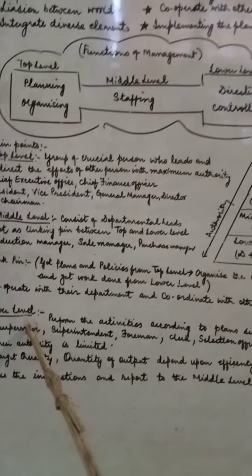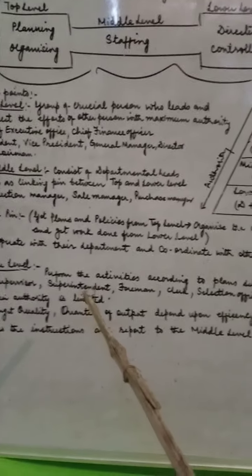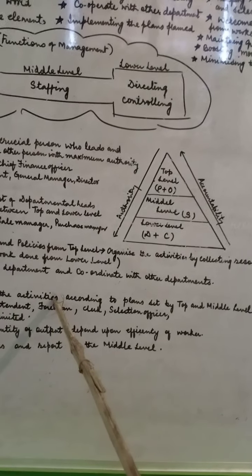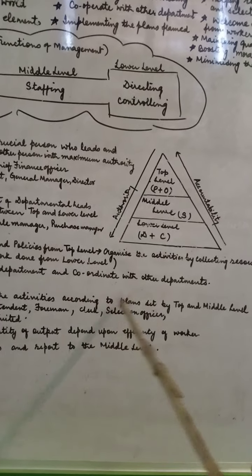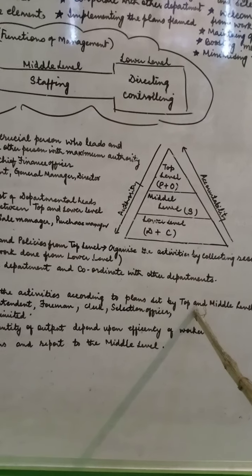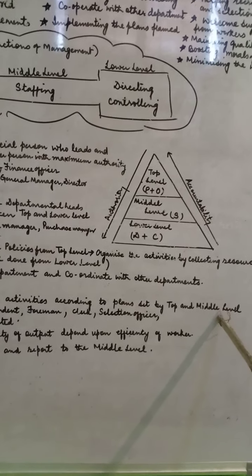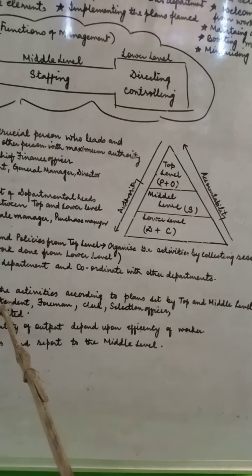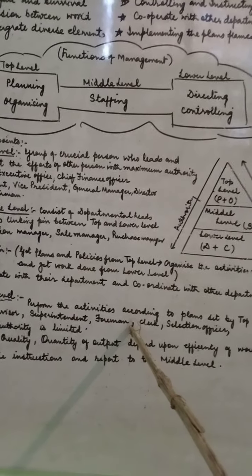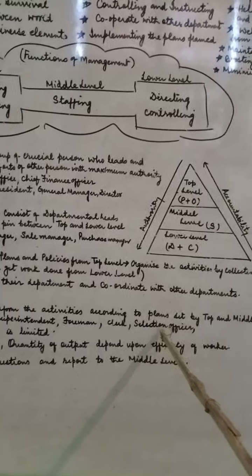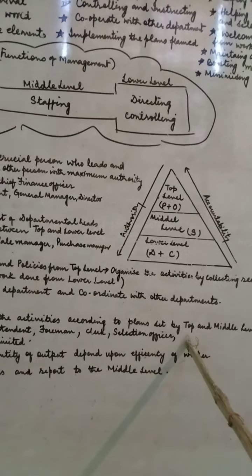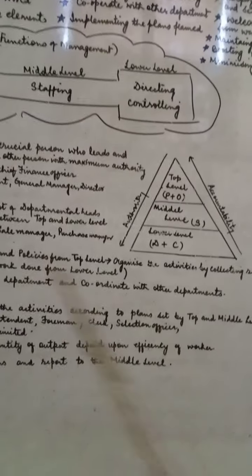Now come to the lower level of management. The lower level of management performs the activities according to the plans set by the top and middle level. Supervisors, superintendents, foremen, clerks, selection officers, these kinds of designated people come here.